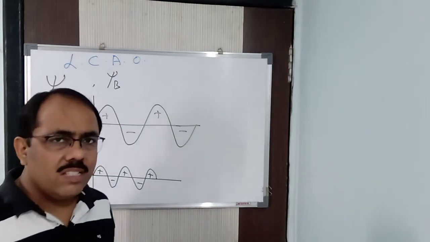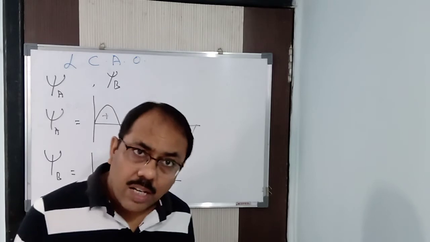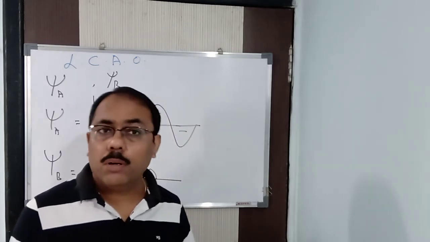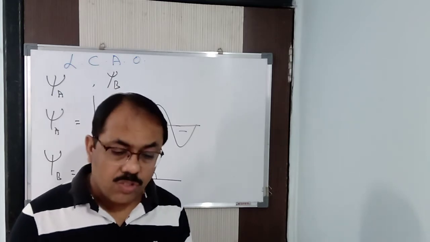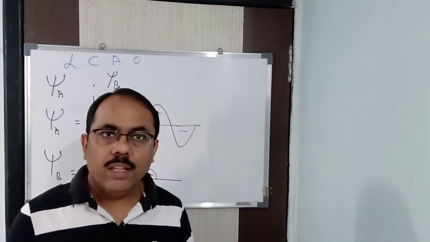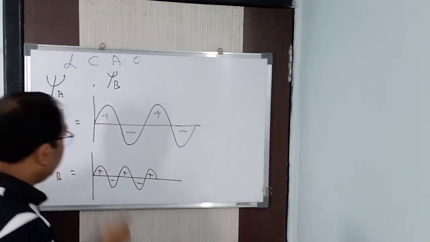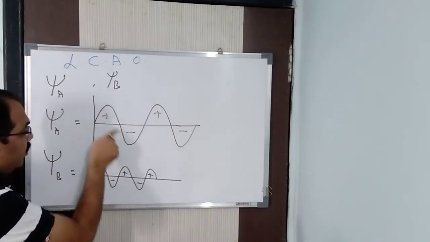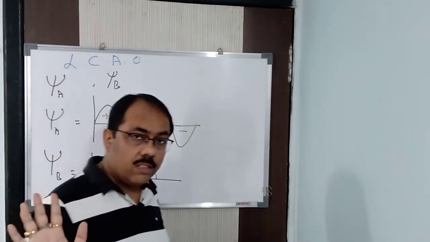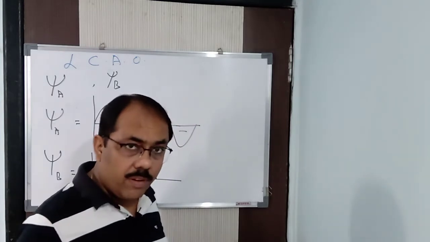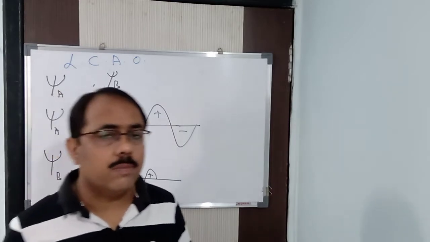So when the two waves come closer to each other, waves can come, no problem. Electrons cannot come closer, because electrons have the same charges, so they will repel. But waves do not have charges. The charge which I have given is just to differentiate between crest and trough. It has got no charges here. I have told you earlier. So two kinds of molecular orbital are formed.